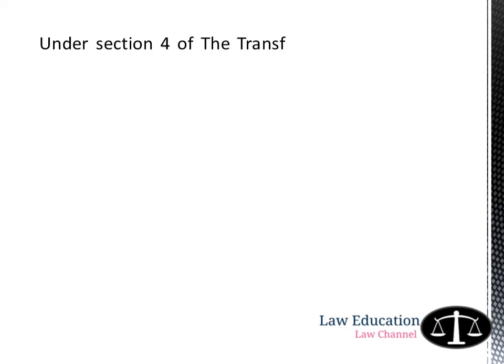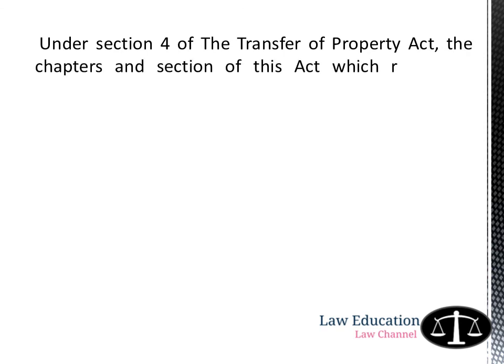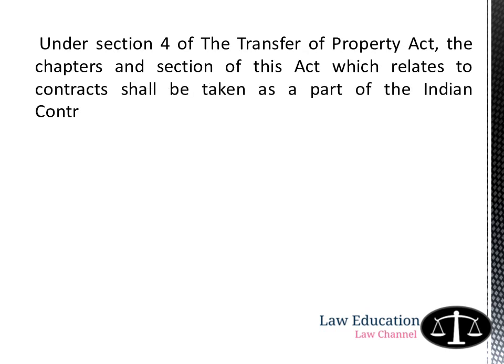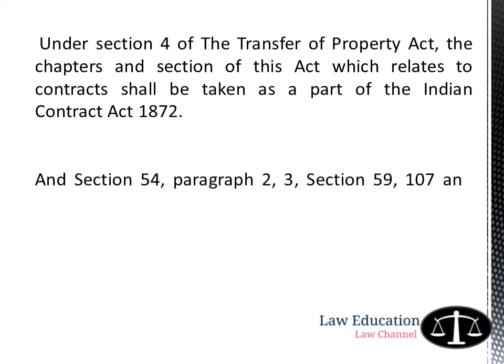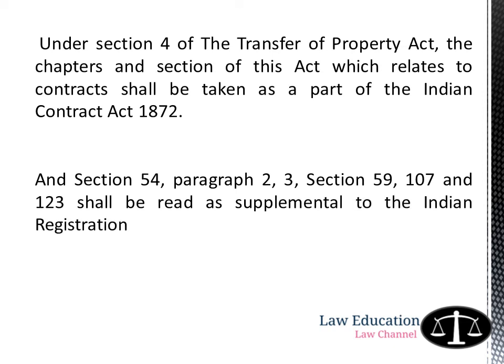Under Section 4 of the Transfer of Property Act, the chapters and sections of this Act which relate to contract shall be taken as part of the Indian Contract Act 1872. And Section 54, paragraphs 2 and 3, Section 59, Section 107 and Section 123 shall be read as supplemental to the Indian Registration Act. Thus, the chapters and sections of this Act which are related to contract will be taken as part of the Indian Contract Act 1872, and Section 54, paragraphs 2 and 3, Section 59, Section 107 and Section 123 will be read as a supplement to the Indian Registration Act.